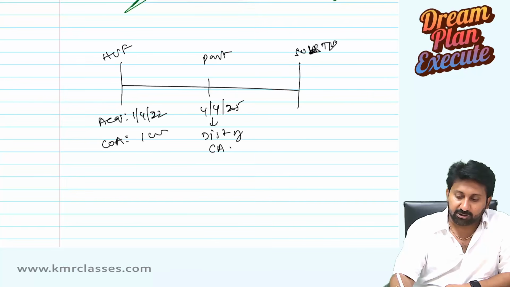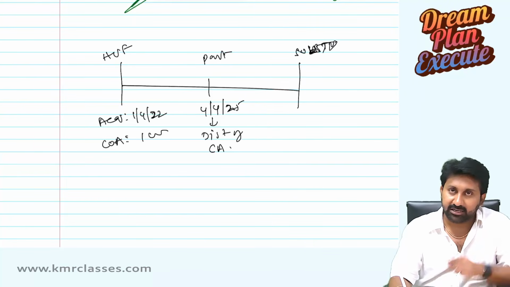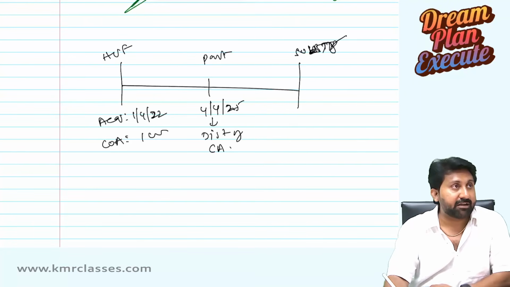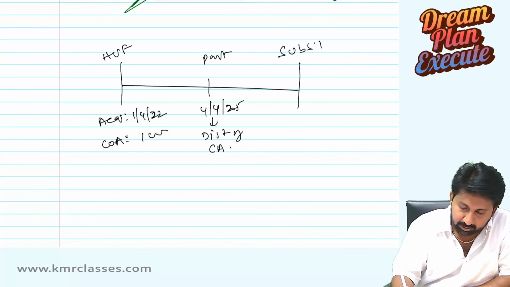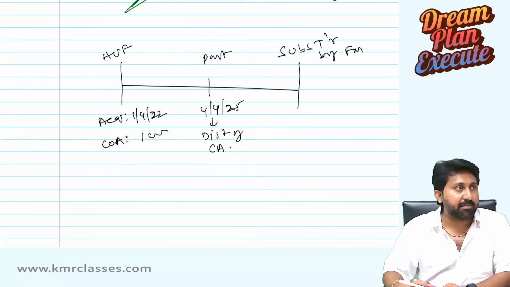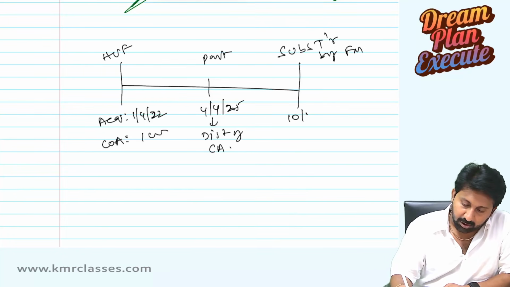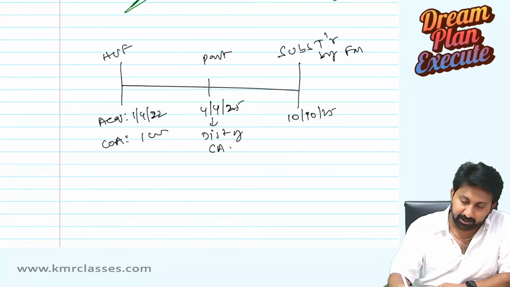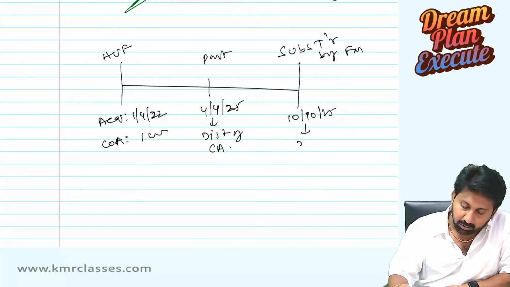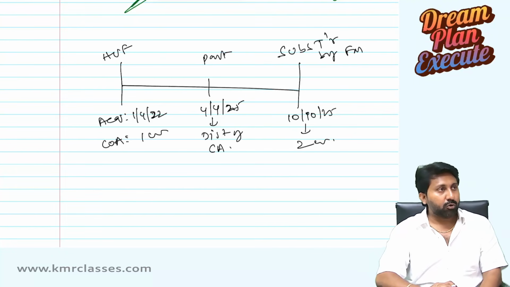Subsequently, this family member also transferred it. What has he done? He has made a subsequent transfer to some other person. See, I'm writing clearly. Subsequent transfer by the family member happened on 10/10/25, for 2 crore rupees.